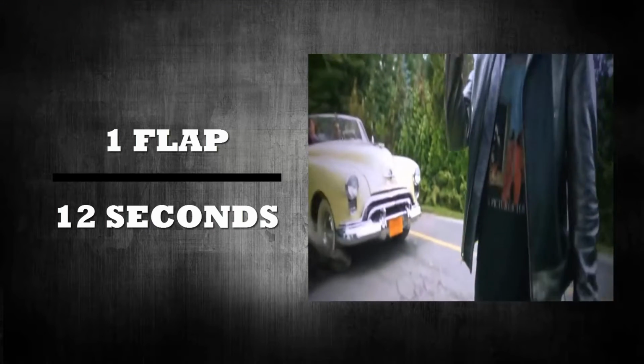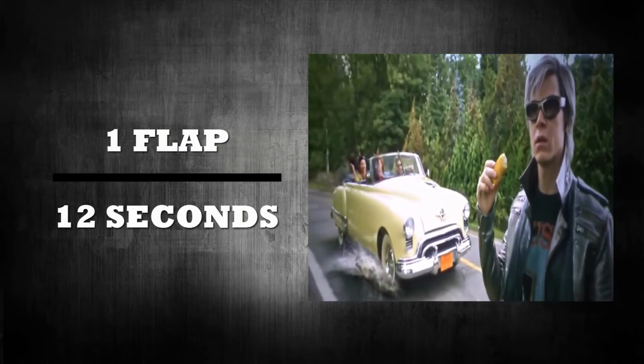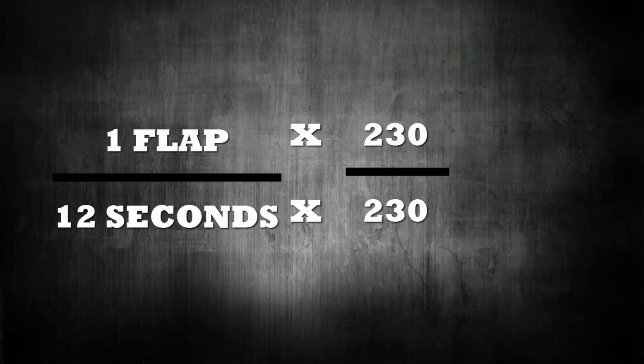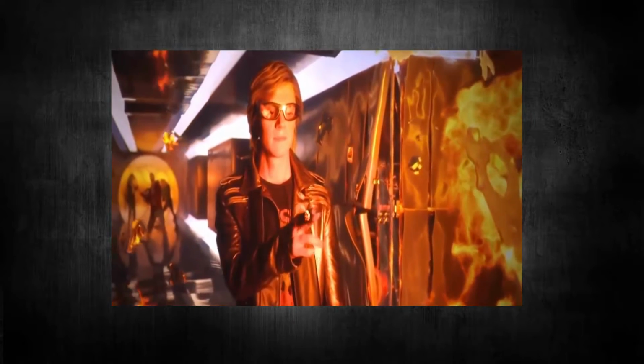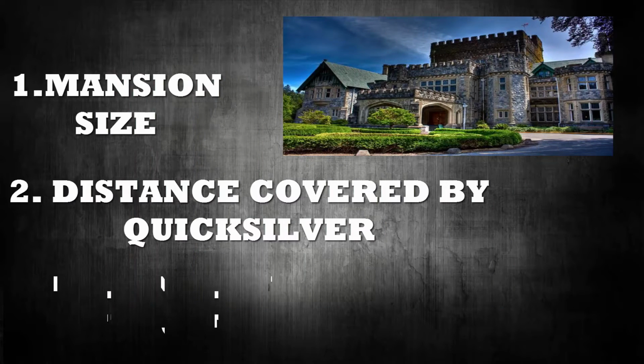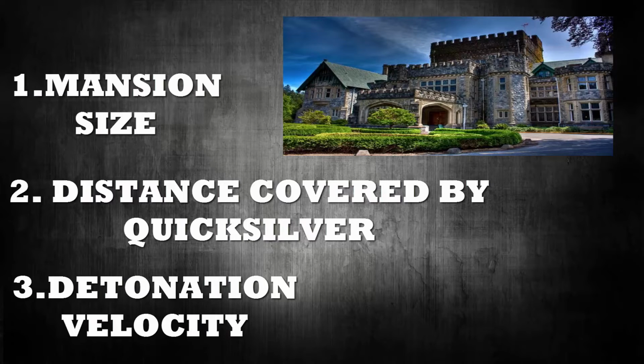So now using this information, we can calculate Quicksilver's perception of time by multiplying 230 to the dividend and the divisor. So we get that 1 second for us is 2760 seconds or 46 minutes for Quicksilver. So how is this going to help us calculate Quicksilver's speed? Well, it won't. I just thought it'd be cool to let you know about this. So now to approximately calculate how fast Quicksilver is, we need to estimate 3 different things: mansion size, distance covered by Quicksilver, and the detonation velocity.